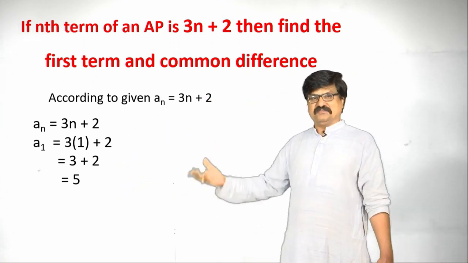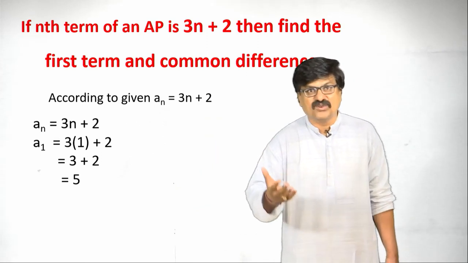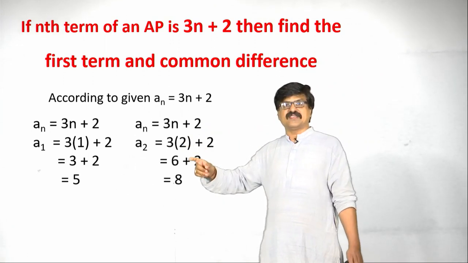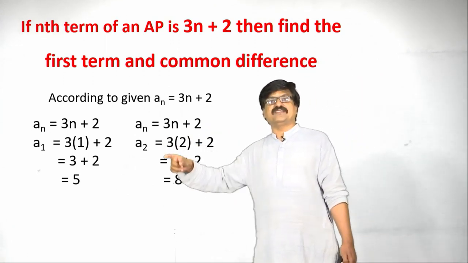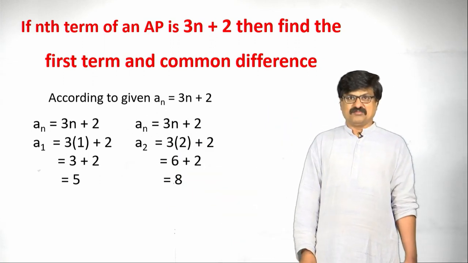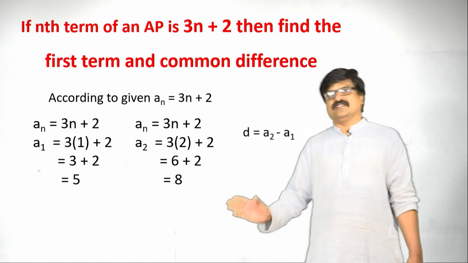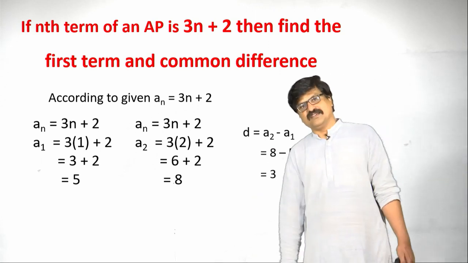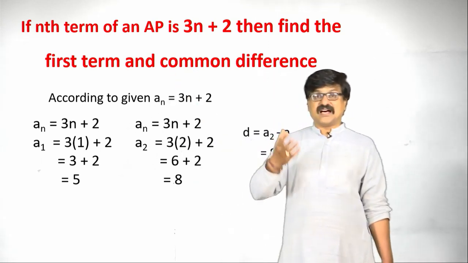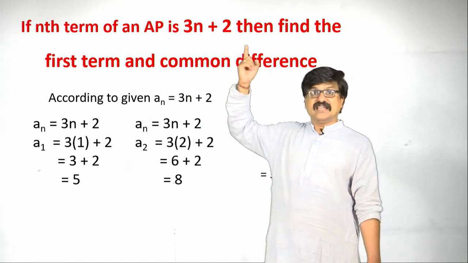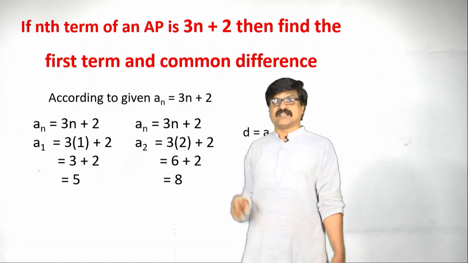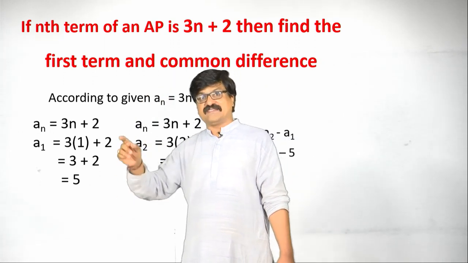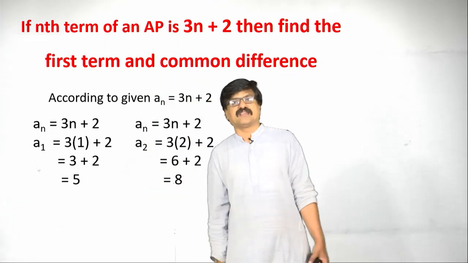How to find A2? Very simple. Substitute the value of n as 2. See here, directly I have substituted. So, 3 into 2 is 6, 6 plus 2 is 8. The value of A2 is 8. My dear students, you know how to find D? Formula, substitute, simplify, we are getting D value. Like this, they may ask any other linear form equation as nth term. For all linear type of equation, terms are always in AP form only. With the help of that, we can find A and D.